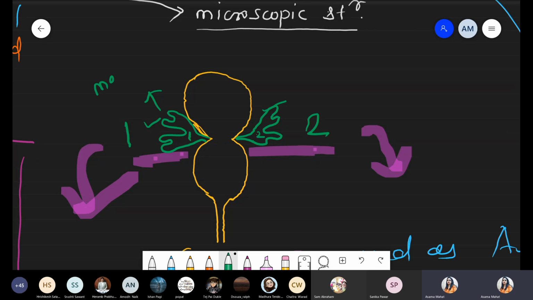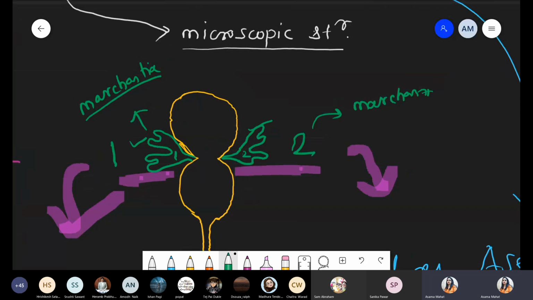Now it can form the body of the Marchantia. The same happens with the second: again it gets detached, and again it forms the structure of the Marchantia. So that's why, when a single gamete is released, it can form two Marchantia bodies.